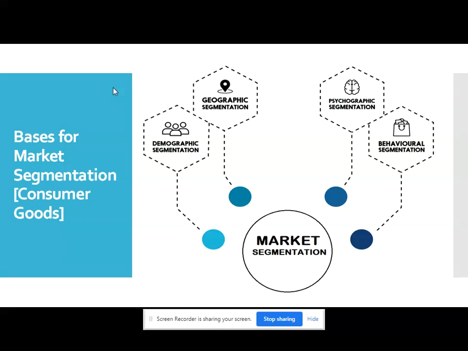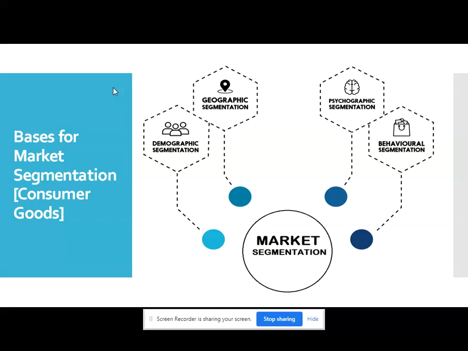Homogeneous means similar, so homogeneity means similarity within the segments, and external heterogeneity. Heterogeneity means different between the segments. In other words, they are searching for a process that minimizes the difference between the members of the segments and maximizes the difference between each group or segment.